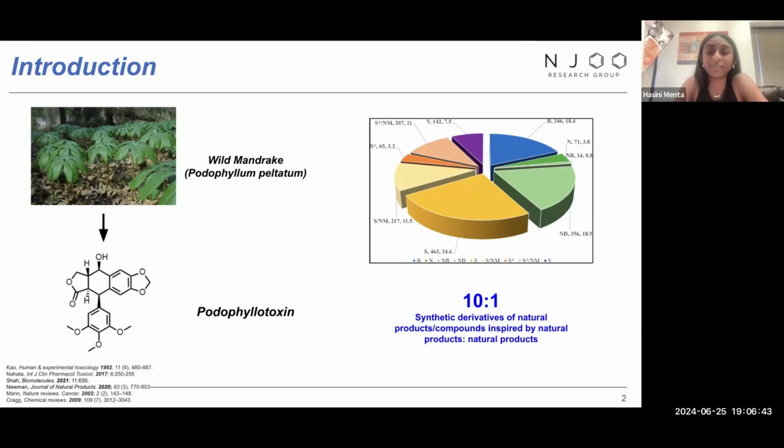So through previous literature, we have found that over 60% of FDA-approved small molecule therapeutics consist of natural products and their derivatives. Knowing that, we can see in this image on the left that natural products and natural product-inspired derivatives outnumber natural products themselves in a 10-to-1 ratio. While evaluating that case, natural products are not optimized, prompting a need towards modified molecules. So creating these modifications of natural products can be used to better target human disease.